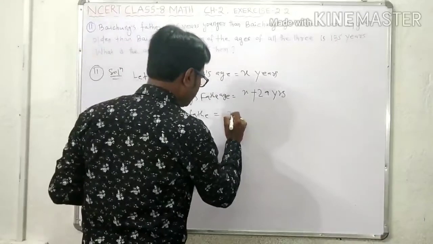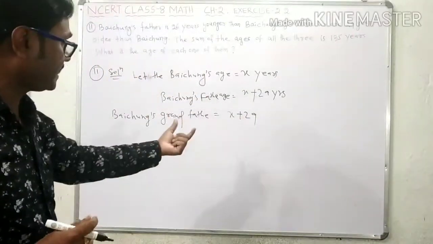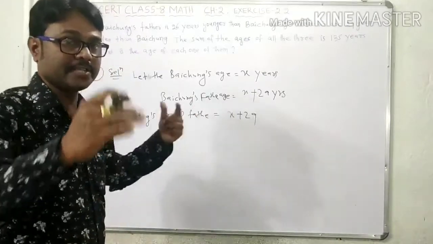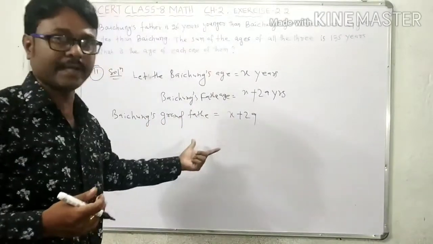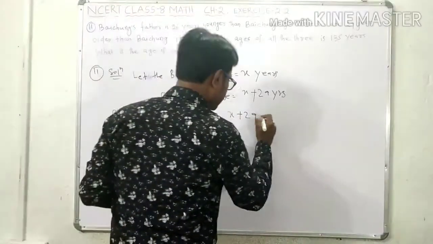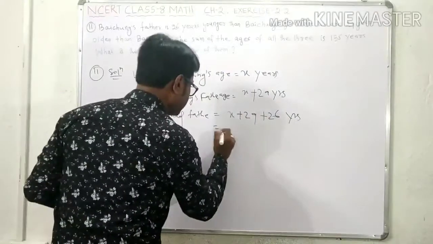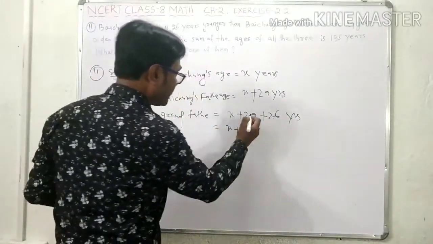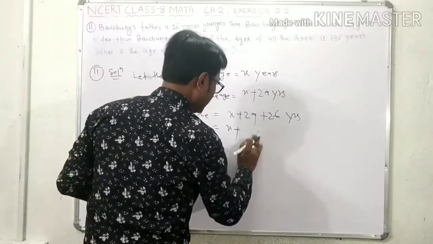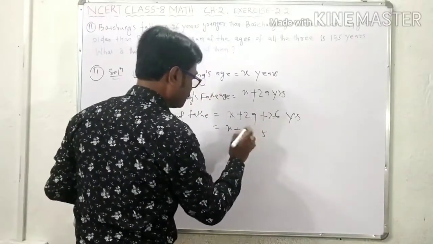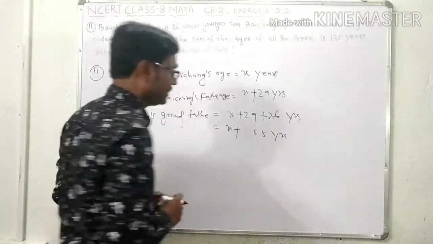If Baichung's father's age is x plus 29, then Baichung's grandfather's age will be 26 years more, so we add 26. Here 9 plus 6 is 15, 5, then 2 plus 2 is 4 and 1 is 5. X plus 55 years. Is that clear?